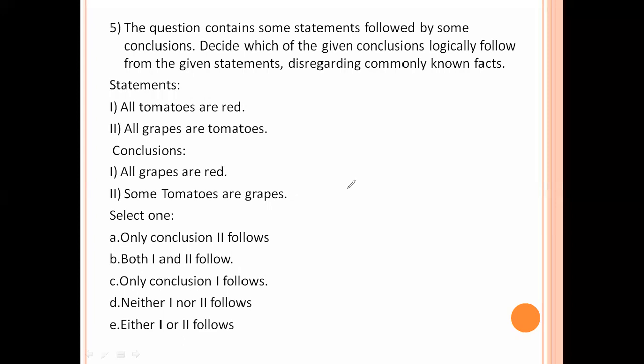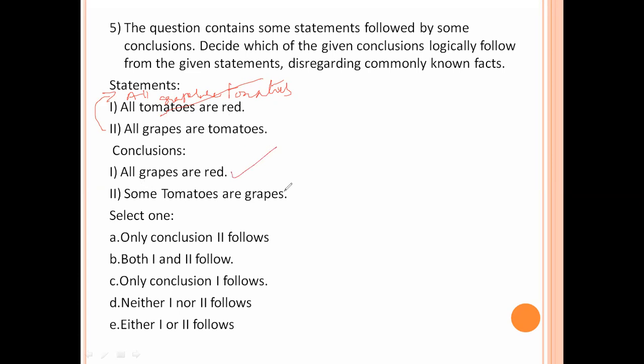The question contains some statements followed by some conclusions. Decide which of the given conclusions logically follow from the given statements, disregarding commonly known facts. All tomatoes are red. All grapes are tomatoes. We take this one first. All grapes are tomatoes. So all plus all: here the predicate and subject are both the same, cancel this. All grapes are red. So we get this first conclusion.